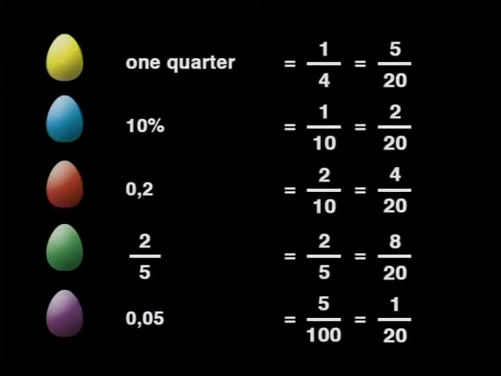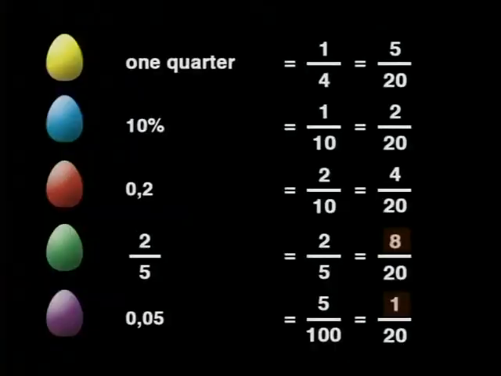Look what we've got now. There are 8 green eggs for every purple egg. But we still don't know how many eggs there are altogether. It could be 20, it could be 100, or it could be thousands. You're right, but we do know that for every 20 eggs, only 1 of them is purple, but 8 of them are green. So we don't need to know how many eggs there are altogether.